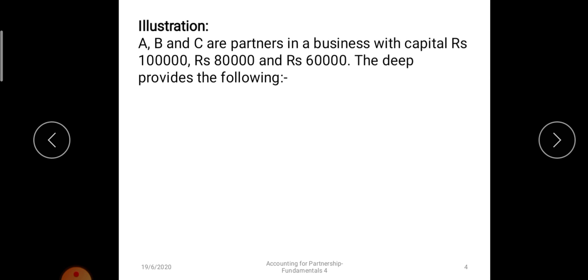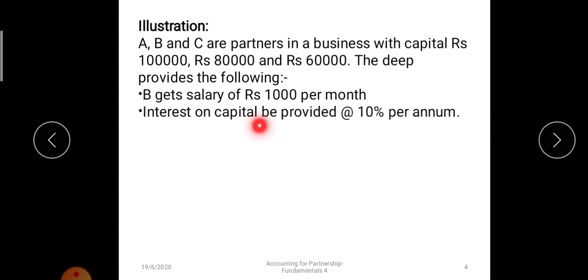Now understand the illustration in a proper manner. There are three partners, and their capitals are 1 lakh rupees, 80,000 and 60,000 rupees. B will get a salary of rupees 1,000 per month, so in a full year it will be 12,000 rupees. Interest on capital is provided at the rate of 10% per annum.